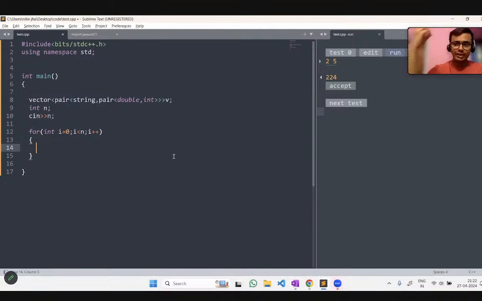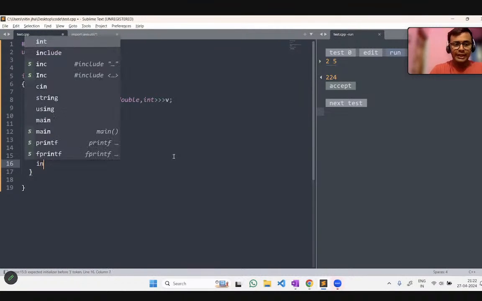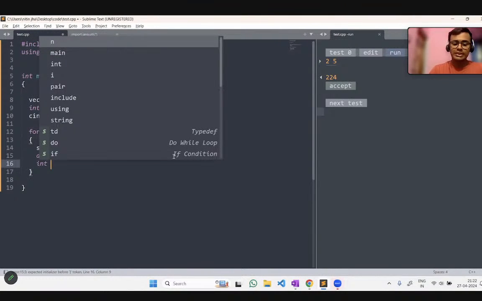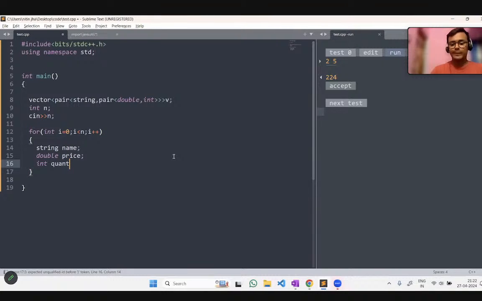So let's first take 3 different variables. So string name, okay, name of the fruit. Then the double would be the price, and the int would be the quantity. Okay, these are the three inputs.